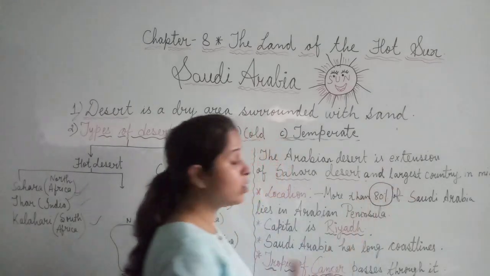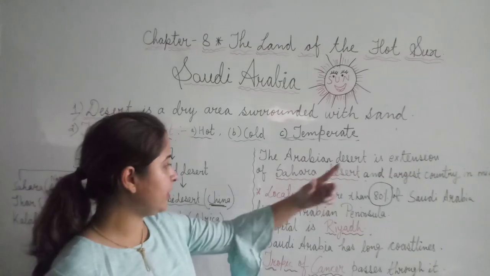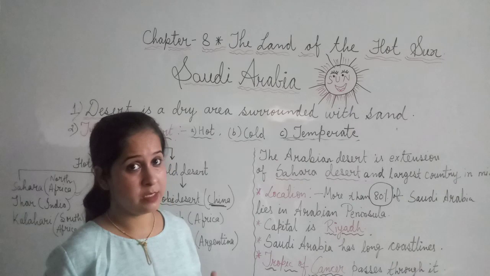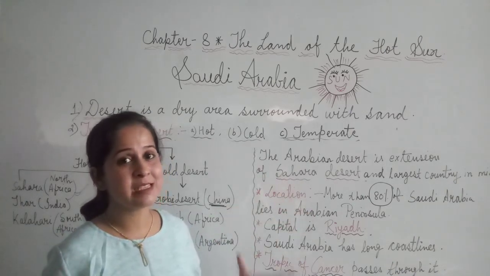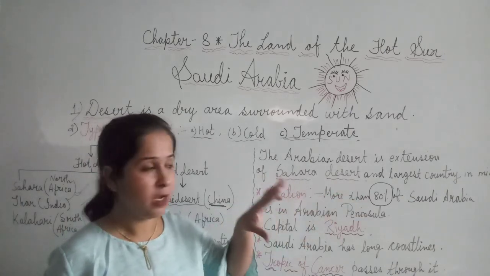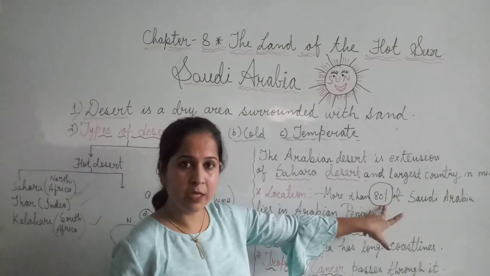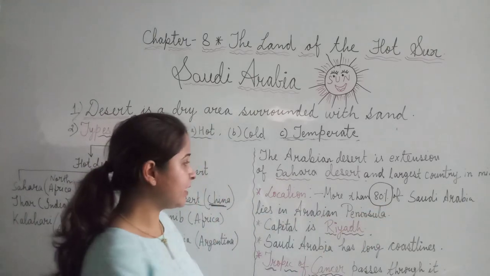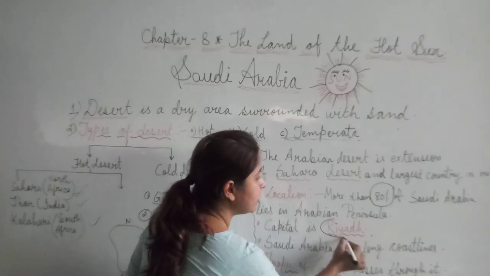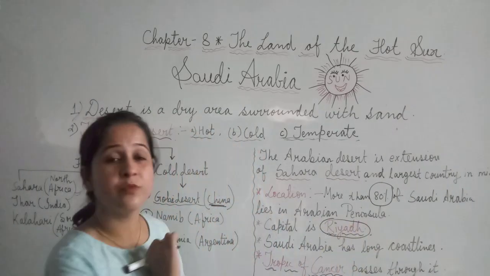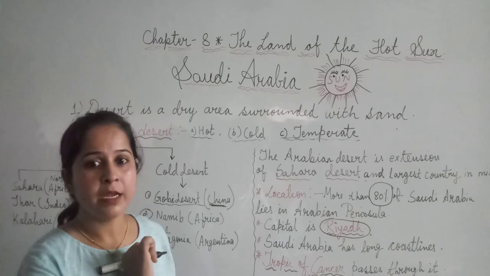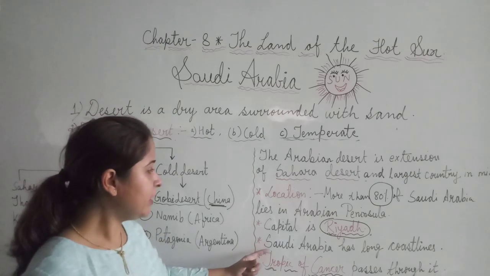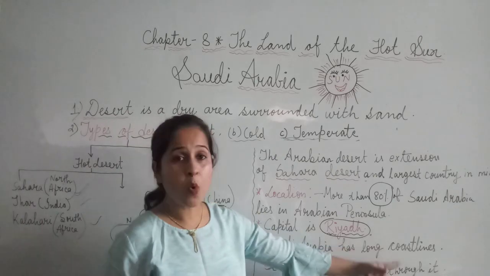See beta, more than 80% of Saudi Arabia lies in the Arabian Peninsula. See what a great portion is lying in the peninsular area. That is 80%. Fine. And what is the capital of Saudi Arabia? The capital of Saudi Arabia is Riyadh. Yes, what is the capital of Saudi Arabia? It is Riyadh. Next point, Saudi Arabia has long coastlines.